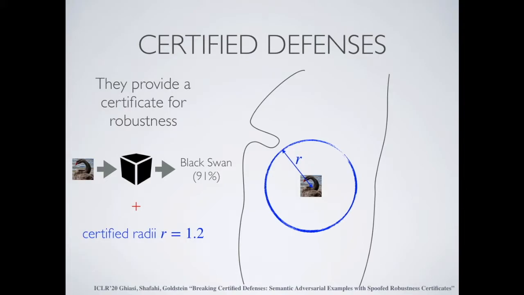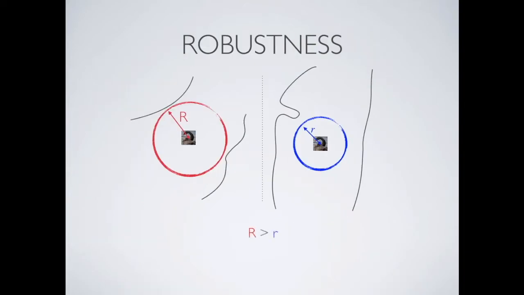So the question that we're asking in this paper is how good the certificate radii are as a measure for robustness. Because intuitively, some might think that when the certificate radii are larger, it's safer to trust the network's predictions. I would like to emphasize that none of the certifiable defense papers make that claim, and that's not even the purpose of the certifiable defenses in the first place. We're just saying that one should not confuse the size of the certificate radii as a measure of robustness.